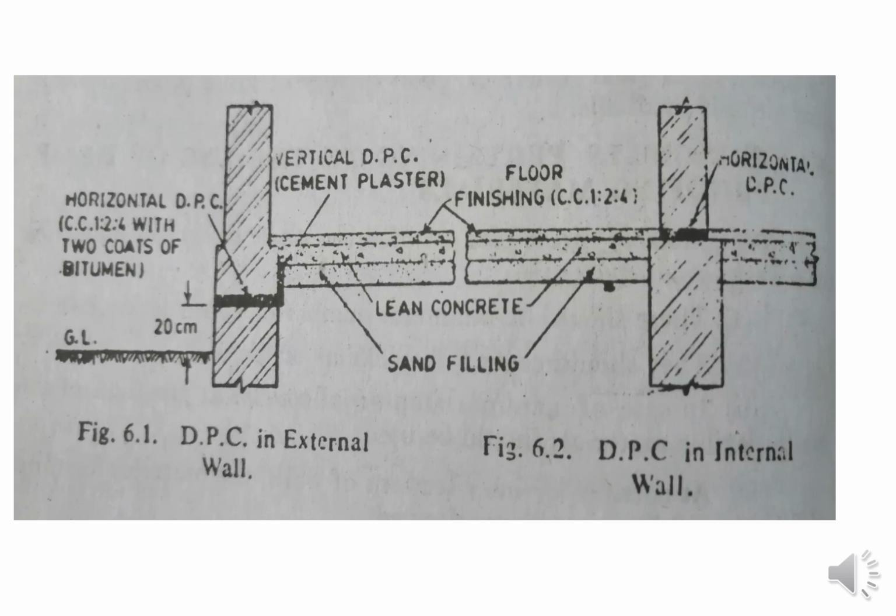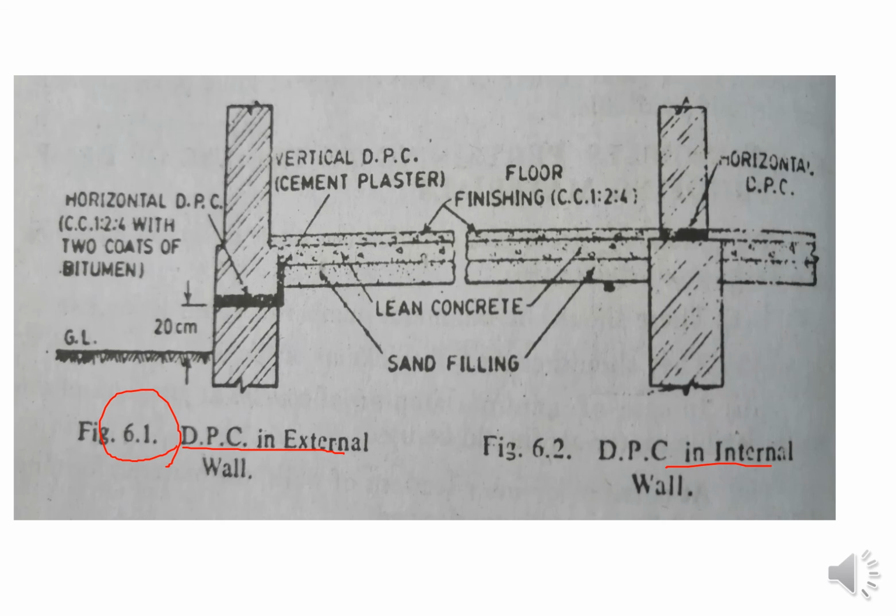This is another example that is given in your reference book, chapter number 6, dampness in the building. So you can refer to your textbook also. From the textbook, this figure has been taken, where the DPC in the external wall and the DPC in the internal wall has been shown with the help of figures. These figures and sketches are very important. The labeling of these figures is also very important.